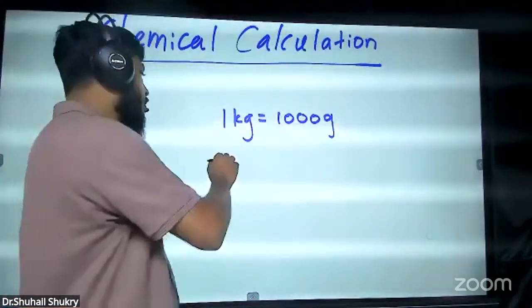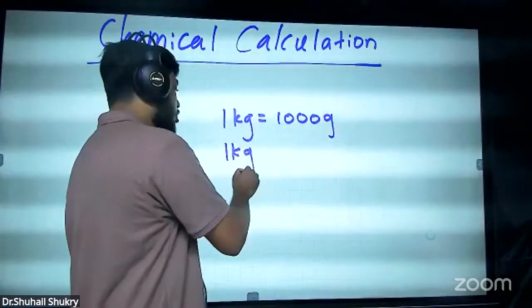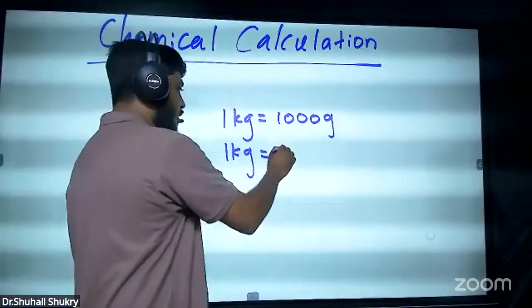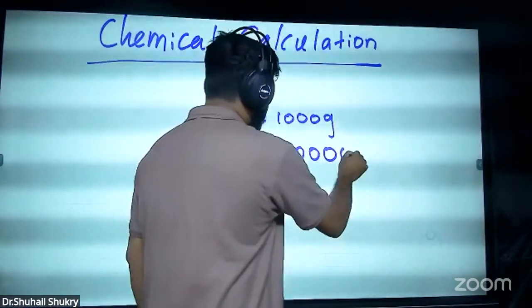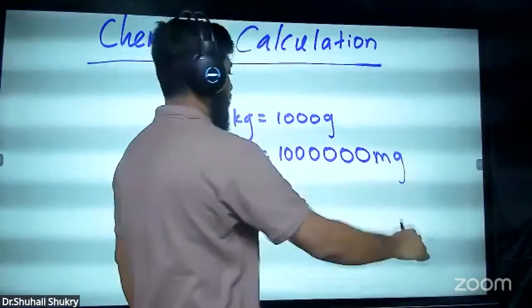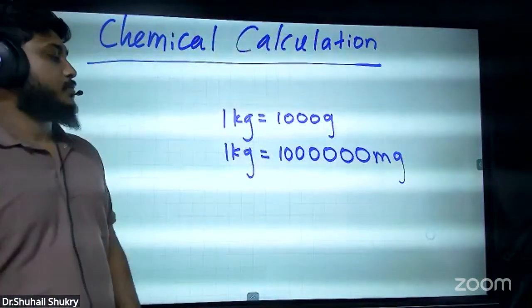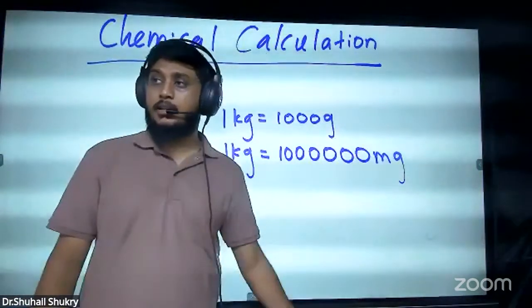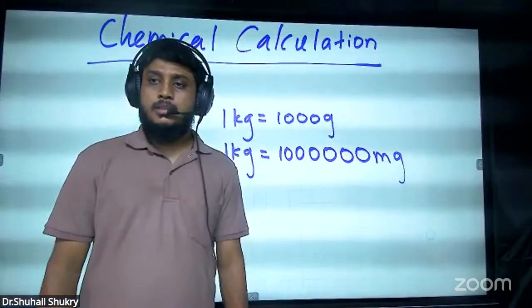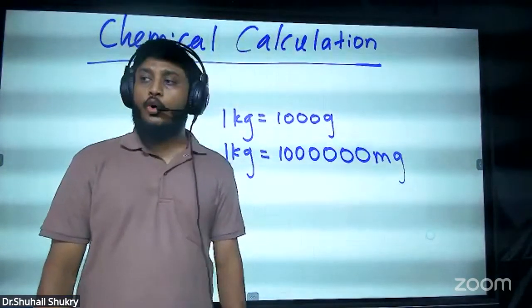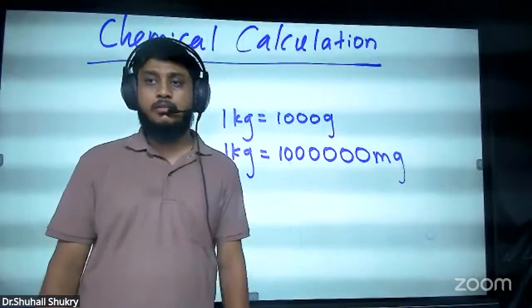But if I ask how many milligrams are in this, what will you say? 1 kilogram is 1000 into 1000, so you will say 1 million milligrams in this kilo. Then someone asks, how many micrograms are in this?